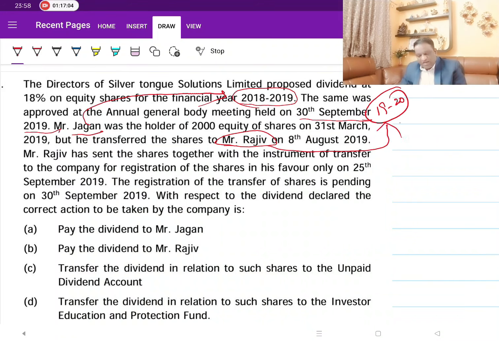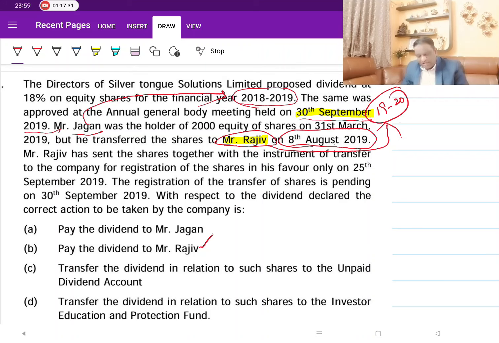Since this happened on 8th August, whereas the AGM happened much later, as on the day when they declared this dividend, Rajiv is the shareholder. So the dividend payment will be given to Rajiv because he is the one holding it, that is, to the registered shareholder.